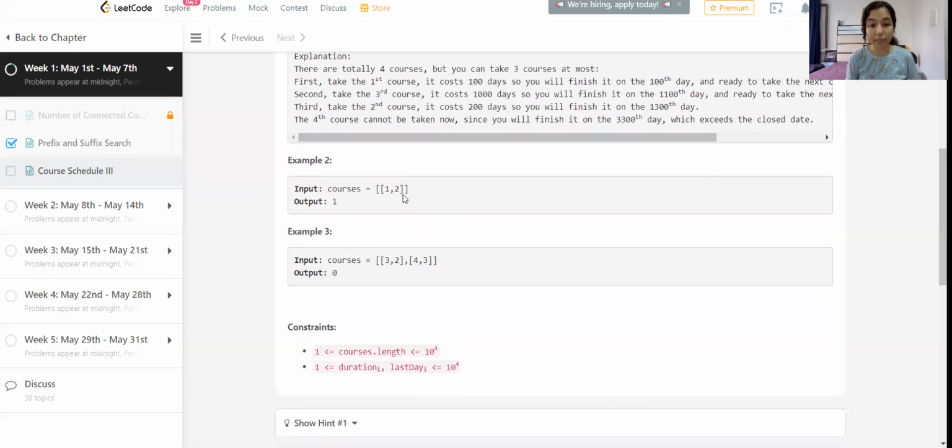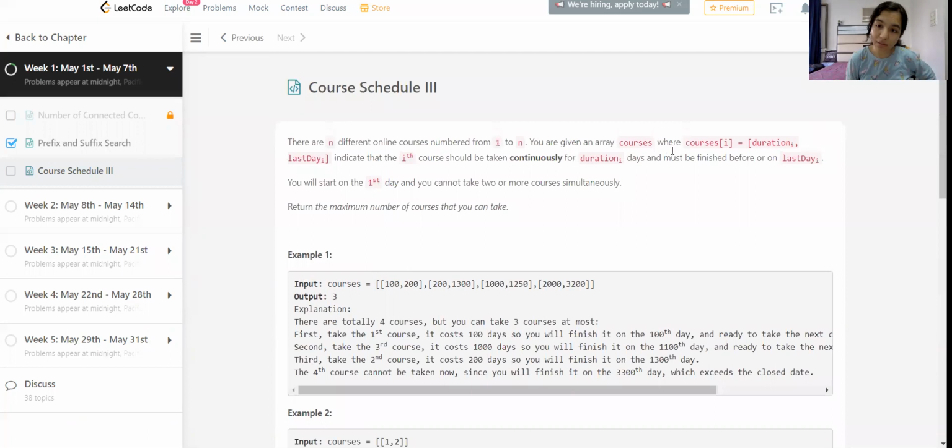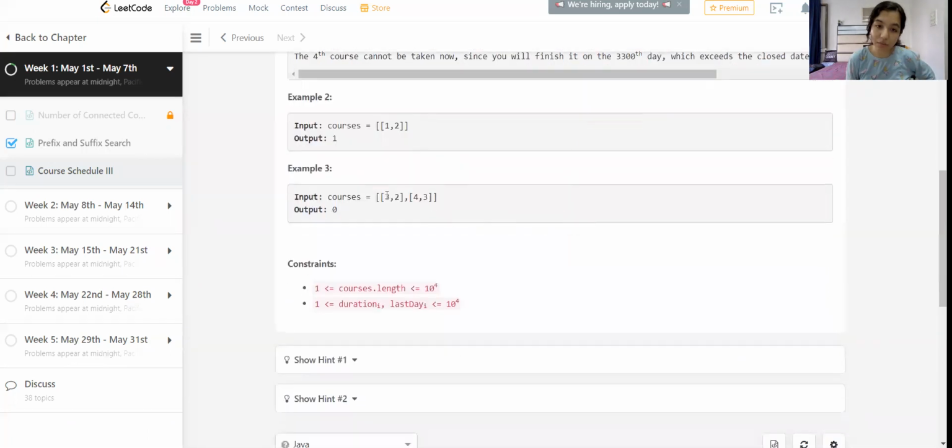Now moving on to the second example, the course duration is 1 day and the last day to finish is the second day, but we can finish this in 1 day itself, so we return 1. In the third example, both courses have different durations. The first has a duration of 3 and the last day to finish it is 2.